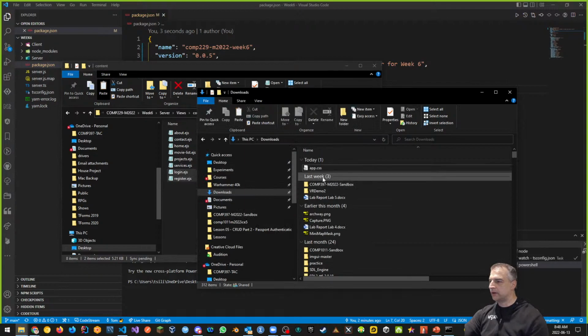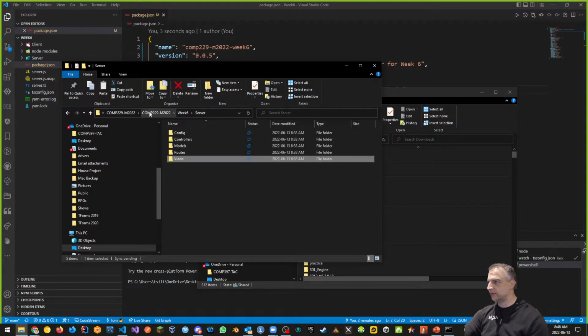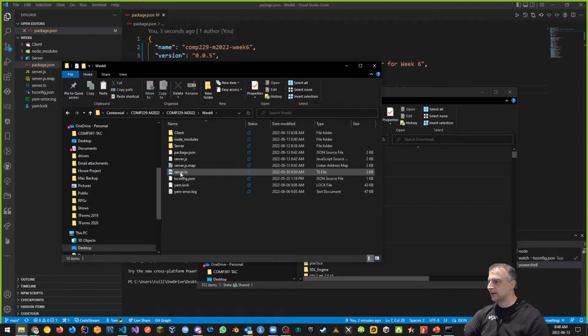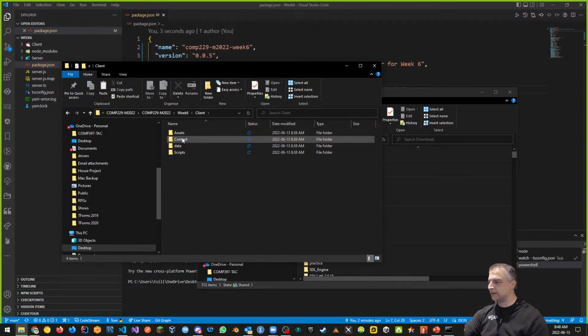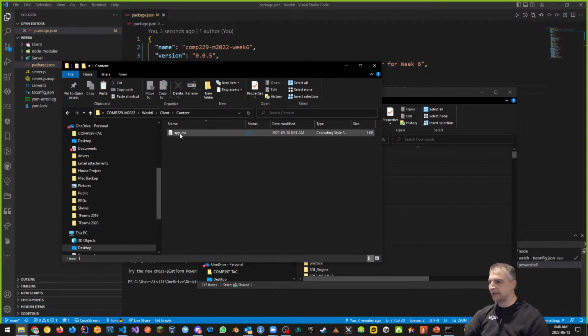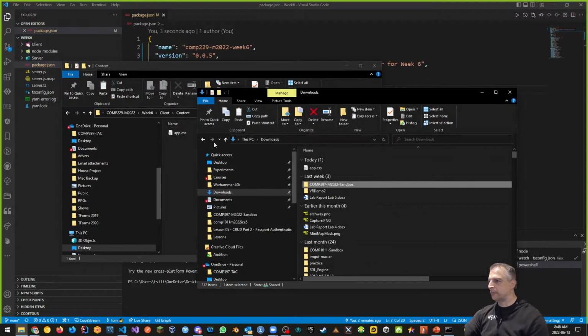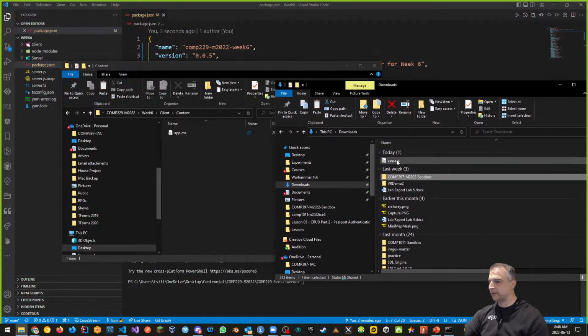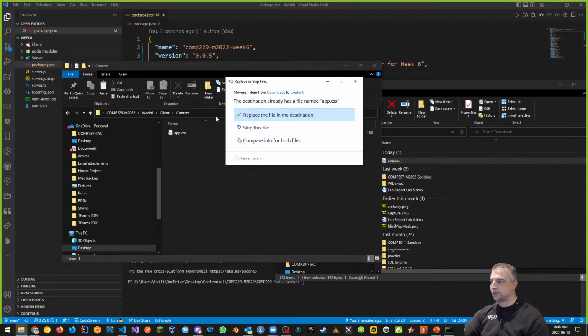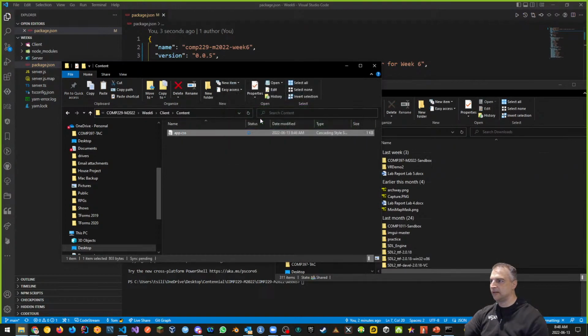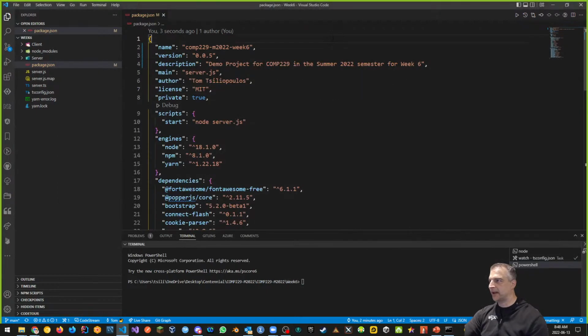And then what I want to do is for my app.css, I want to replace my app.css in my client. So if I go up here to week 6, and I'm going to go into client and under content, you can see that there's an app.css already there. I'm just going to replace that with this one. So I'm just going to drag and drop that in. It's going to ask me to replace, and I'm going to replace that file with my file. Okay, so that's what's going to happen.